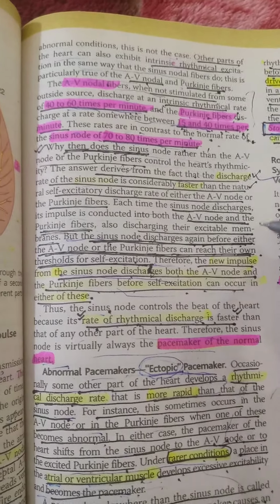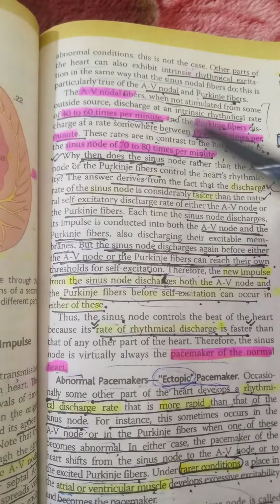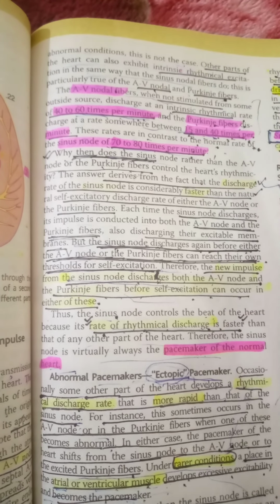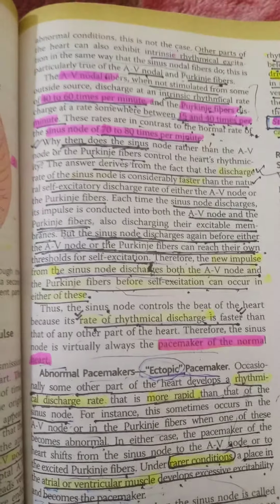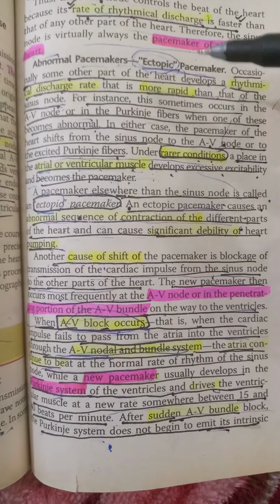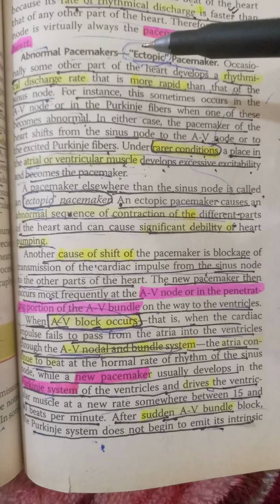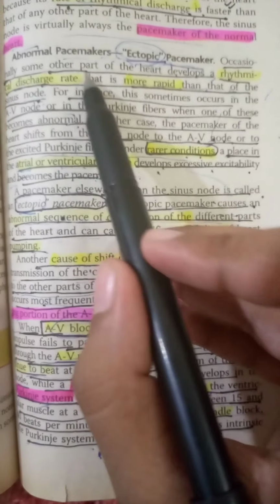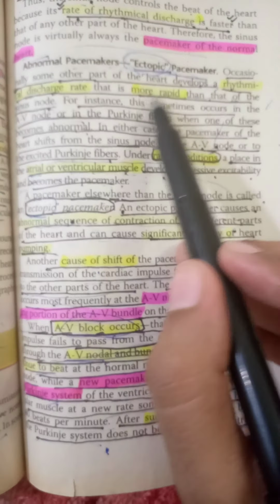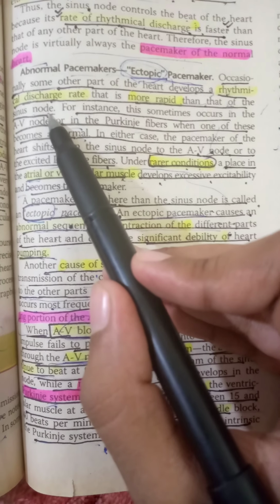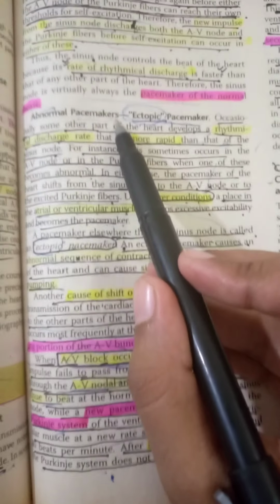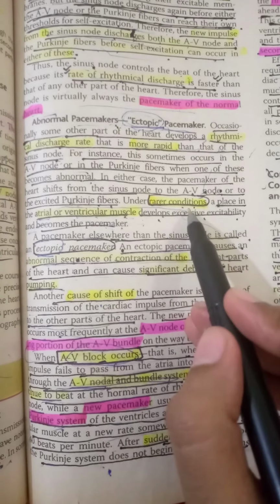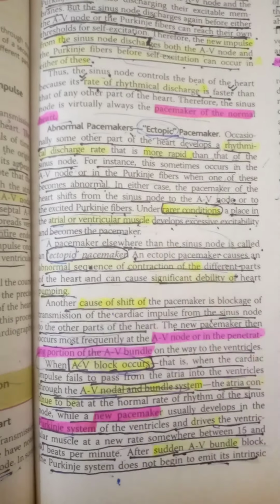So this means that the sinus node overdrives both the AV nodal fibers and the Purkinje fibers, as its rate is faster than that of the AV nodal fibers and the Purkinje fibers. But under some abnormal conditions, the SA node will not act as a pacemaker. Some other parts of the heart develop a rhythmical discharge rate that is more rapid than that of the sinus node. In this case, the abnormal pacemakers will be developed at the AV node or AV nodal fibers or Purkinje fibers, and in rare conditions in the atrial or ventricular muscles.